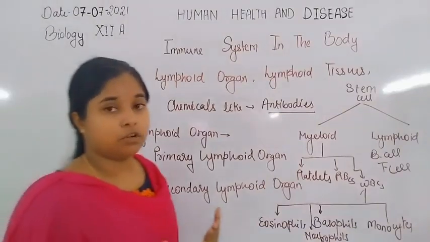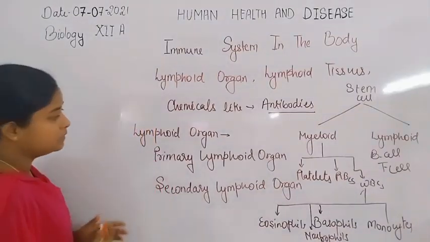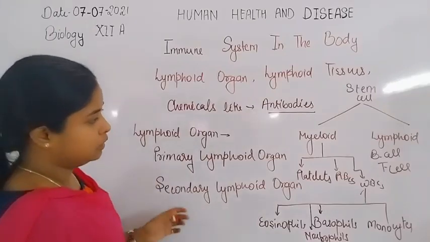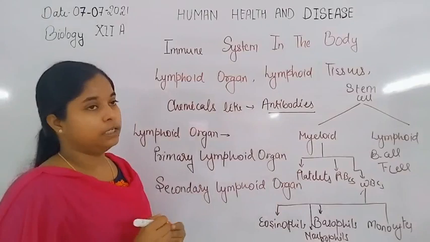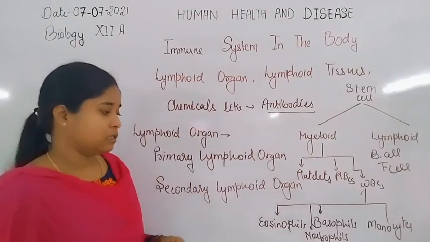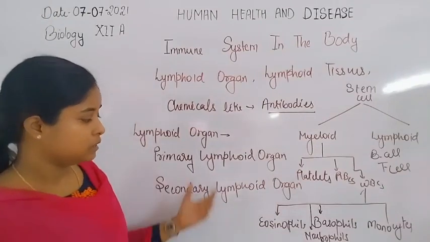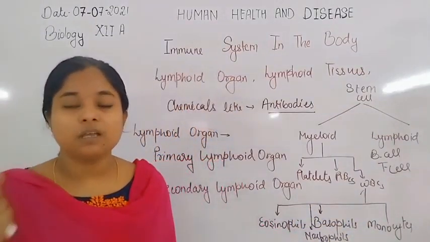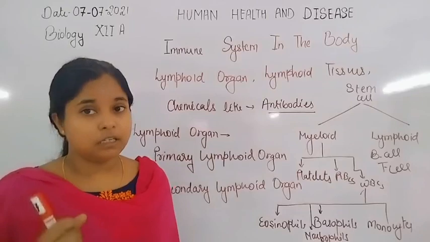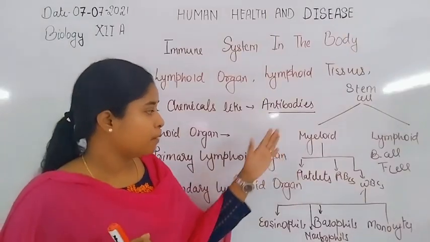helps in maturation also. Inside the primary lymphoid organ, the formation of B lymphocytes, T lymphocytes, and other immune cells, these are basophils, neutrophils, monocytes, macrophages, mast cells, all form inside the bone marrow.